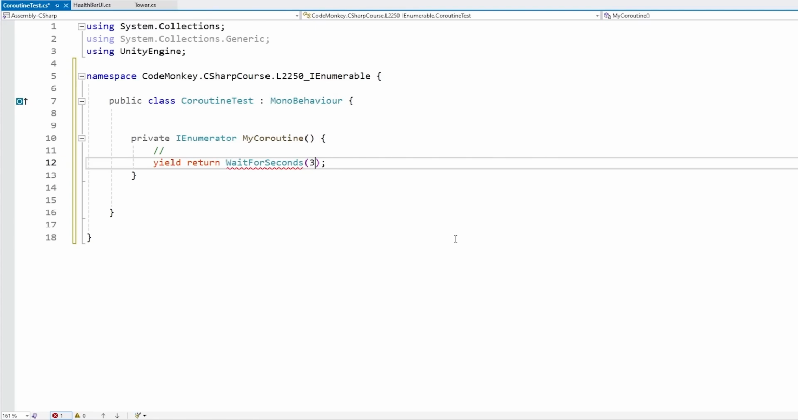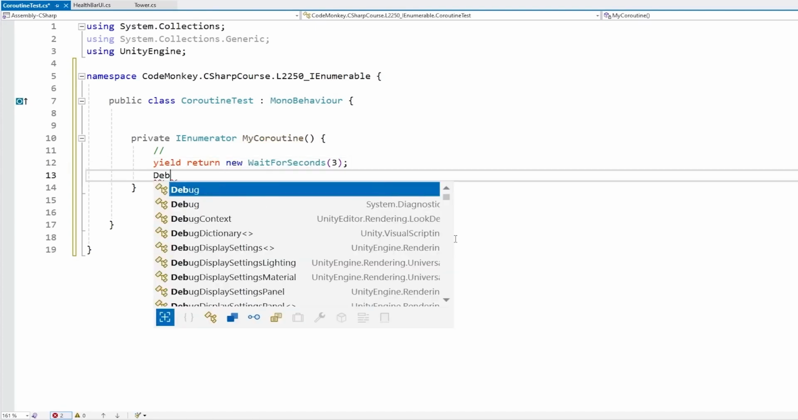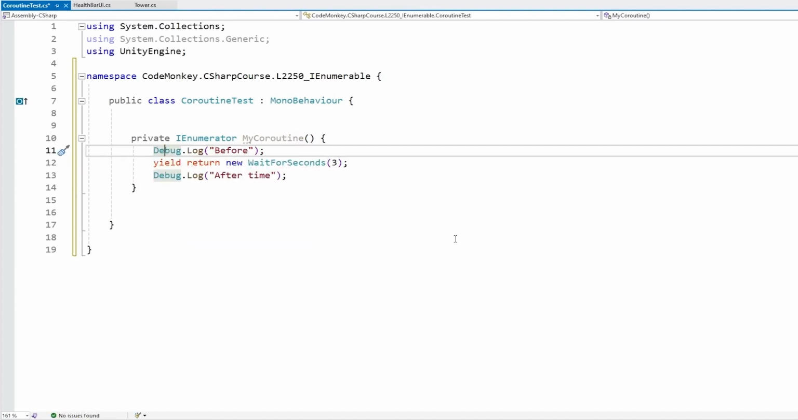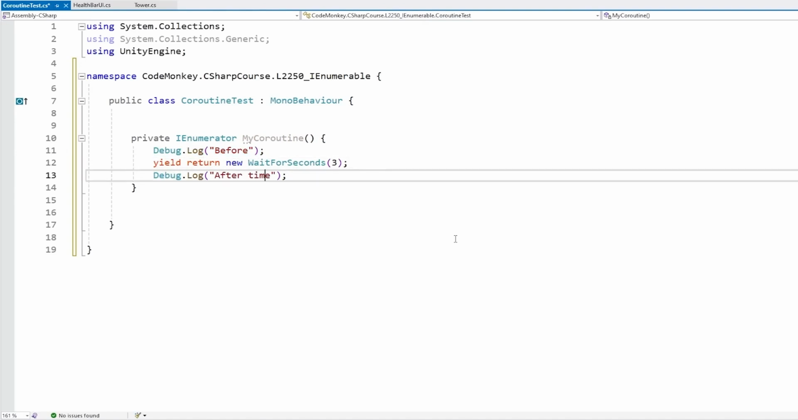For example, let's wait for 3 seconds. Then let's do a debug.log and say something. So let's do debug.log before and after. Okay, so this is going to basically run some code after some time. So this is a great way to handle timing-based logic in your games. With this, we have a coroutine.